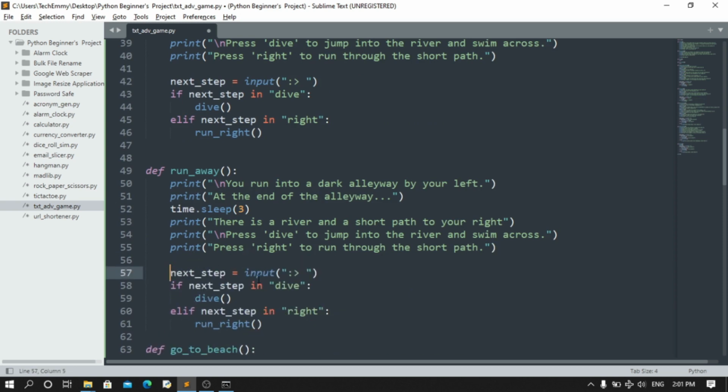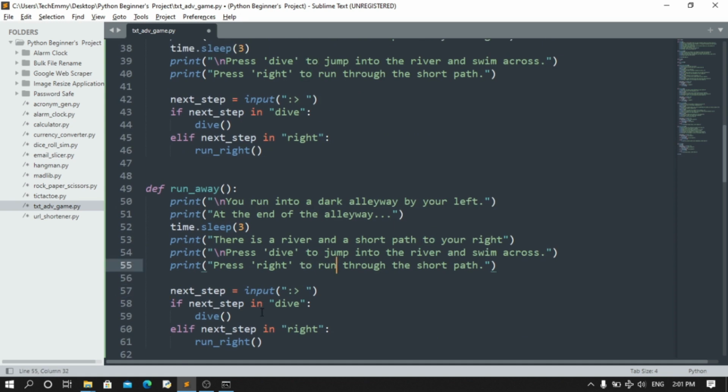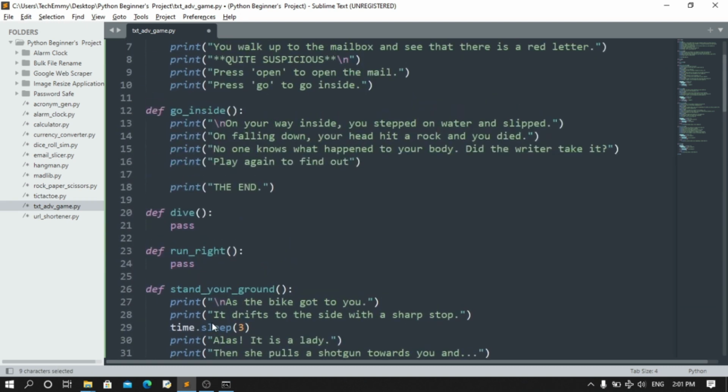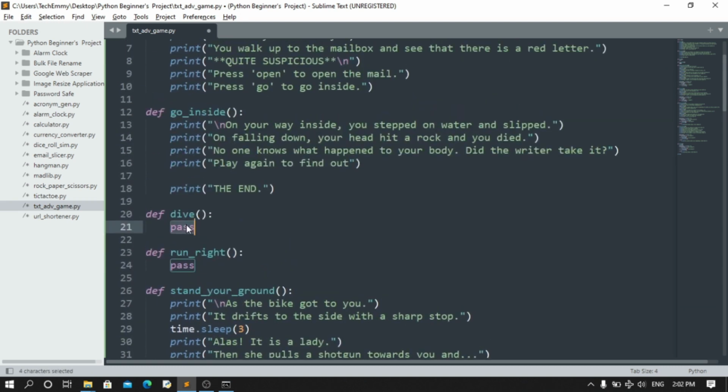Okay, so when you get to the end of the alleyway, they either dive or move to their right. There's a river and a short path to your right. Okay, so it's the same thing. Now all we have to do is just define these functions. For that, I'm going to grab the text real quick.